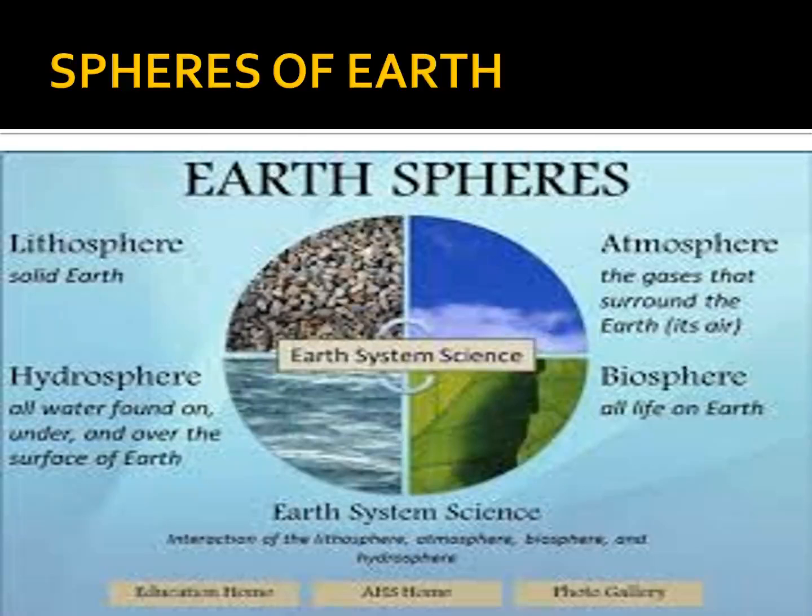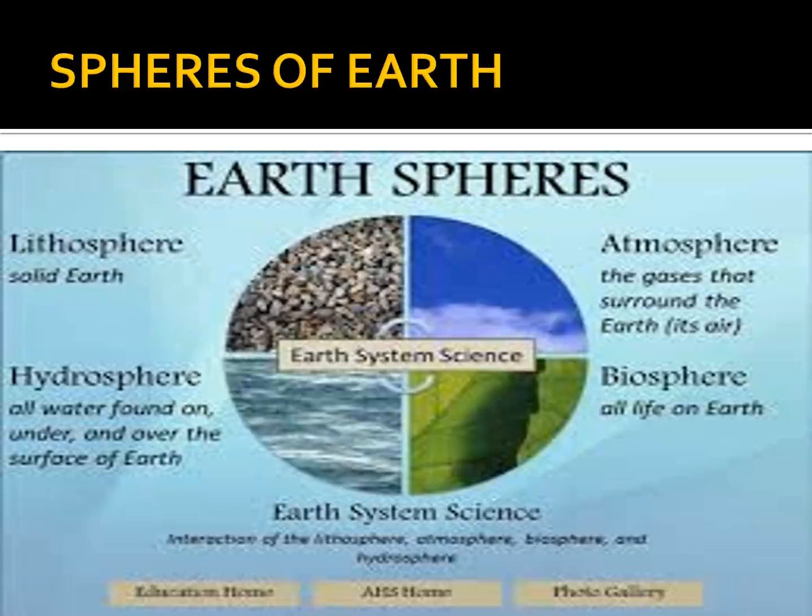Atmosphere, the gases that surround the Earth. The gas area, which is called the atmosphere. And lithosphere, hydrosphere, atmosphere all together are called biosphere, or life on Earth, where we live. Earth is one of the biosphere. Comparing to other planets, in Earth, water is there, air is there, land surface is there. So this is one special planet.